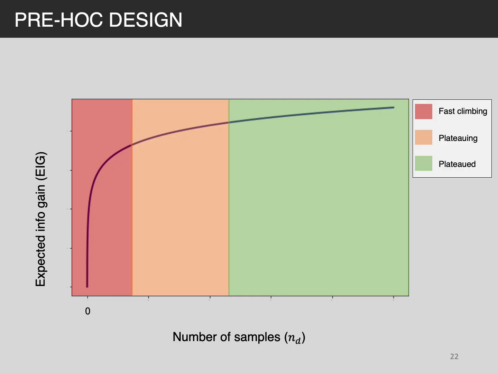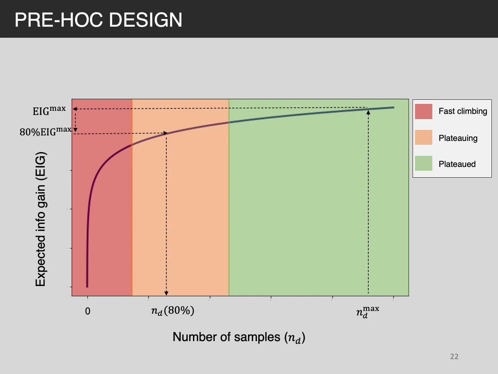So conceptually speaking, plugging ND-max, which should be somewhere in the green region, into our figure, we get EIG max, and then calculating 80% of the EIG max, we can get the estimated number of samples to collect.